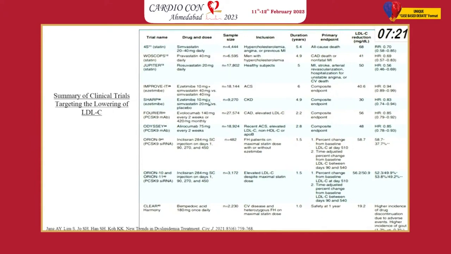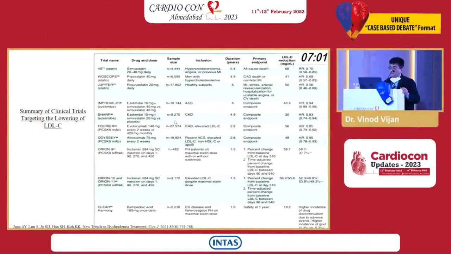I'll not go into the details, and then followed by PCSK9 monoclonal antibodies, evolocumab, alirocumab, and newer drugs like inclisiran, and finally bempedoic acid. But look at the sample size. In case of ezetimibe, IMPROVE-IT in ACS had 18,000, the CKD trial 9,000, but in CLEAR Harmony, only 2,000. So that is important.